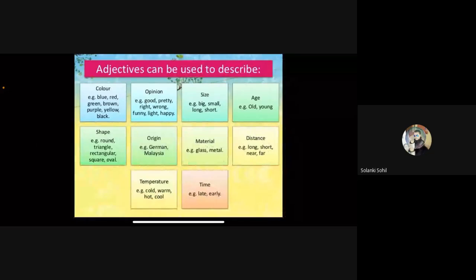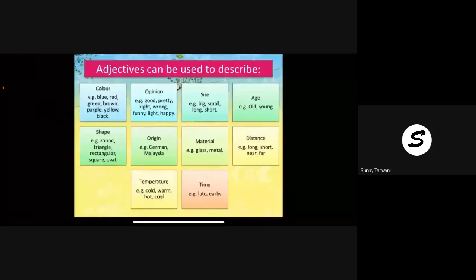Adjectives can be used to describe color: blue, red, green, brown, purple, yellow, black. Opinion, for example: good, pretty, right, wrong, funny, light, happy. Size: big, small, long, short. Age: old, young. Shape: round, triangle, rectangular, square, oval. Origin: German, Malaysian. Material: glass, metal. Distance: long, short, near, far. Temperature: cold, warm, hot. Time: late, early.